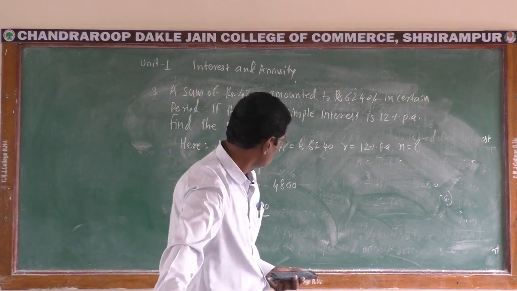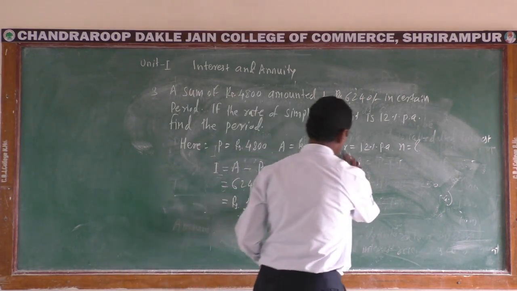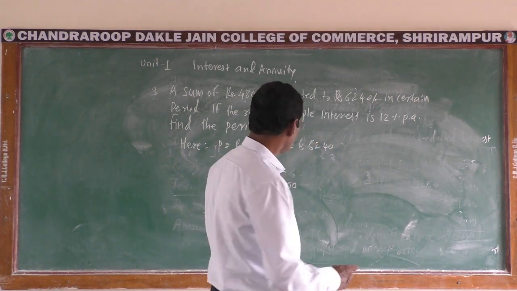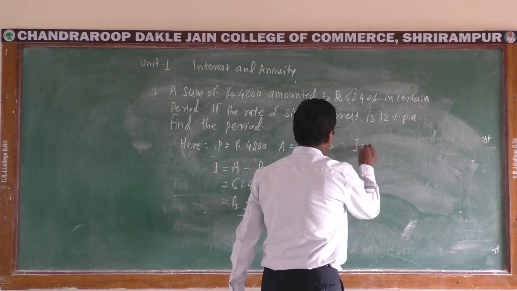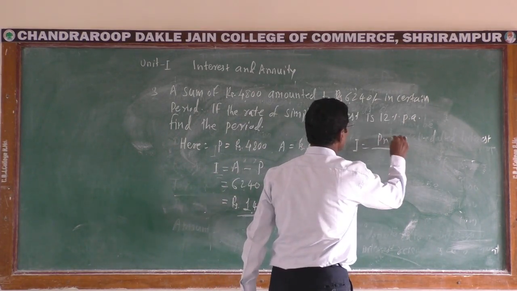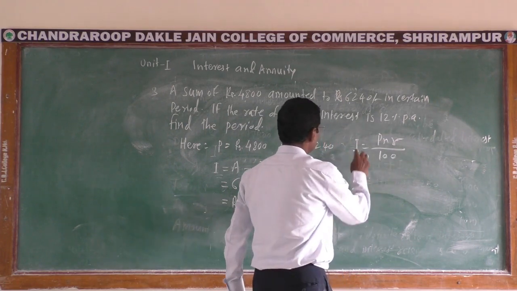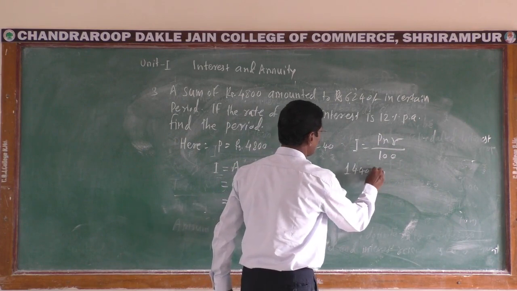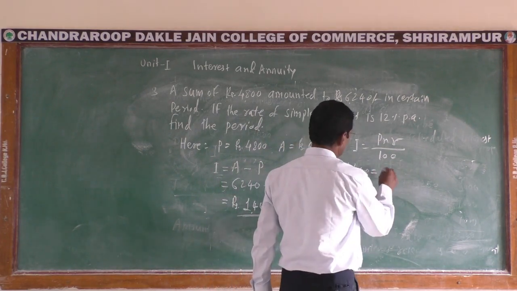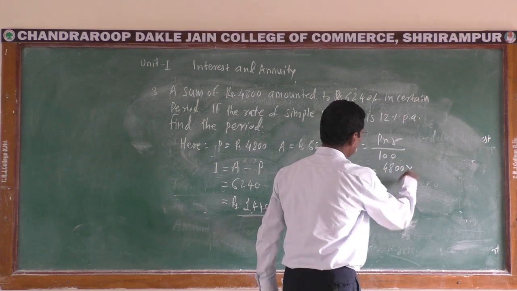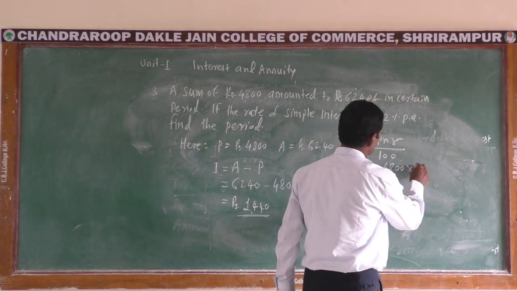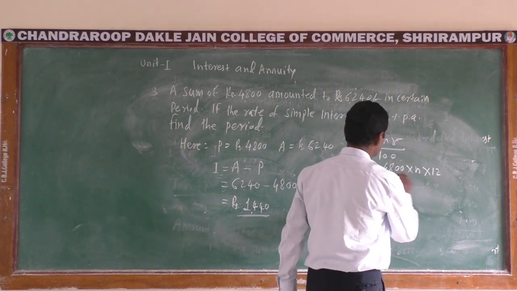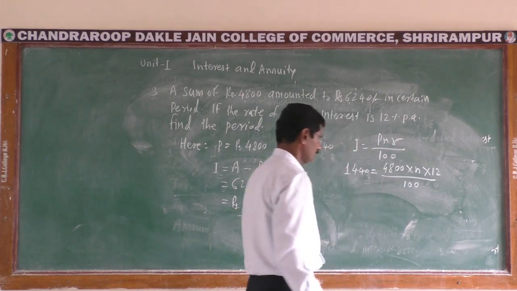When we use the formula of simple interest, interest is equal to PNR upon 100. Here interest is rupees 1,440 is equal to P, that is 4,800, into N, which we have to obtain, into R, that is 12% upon 100.